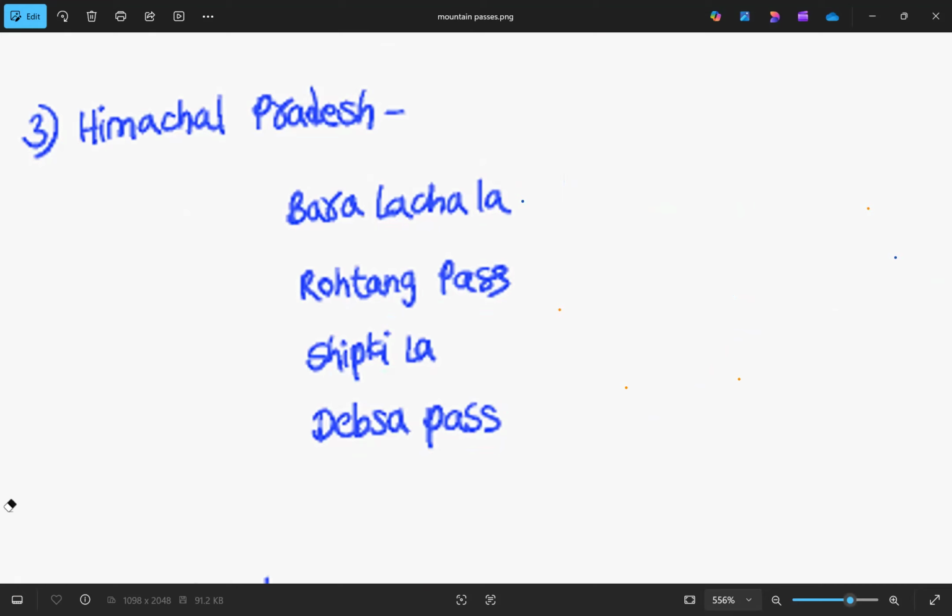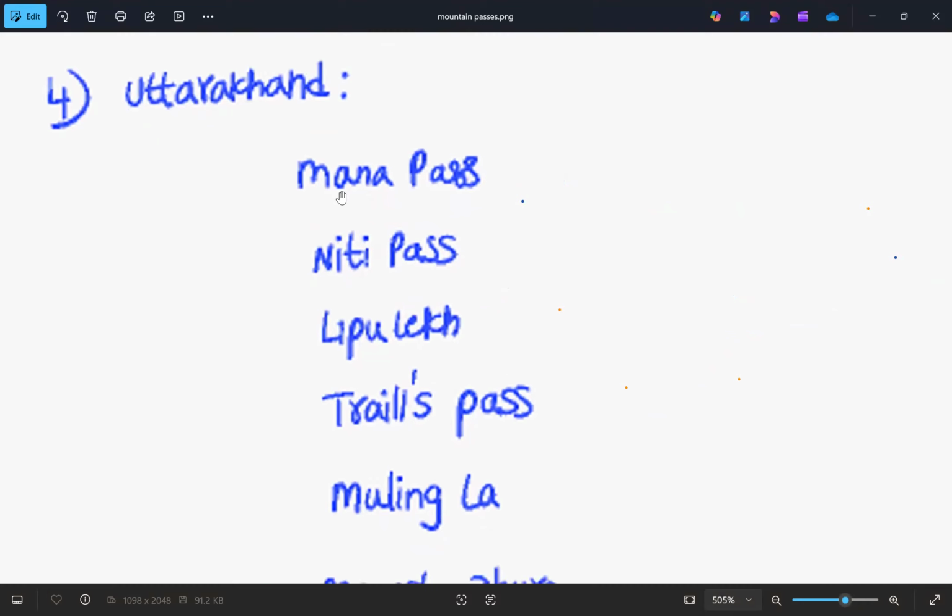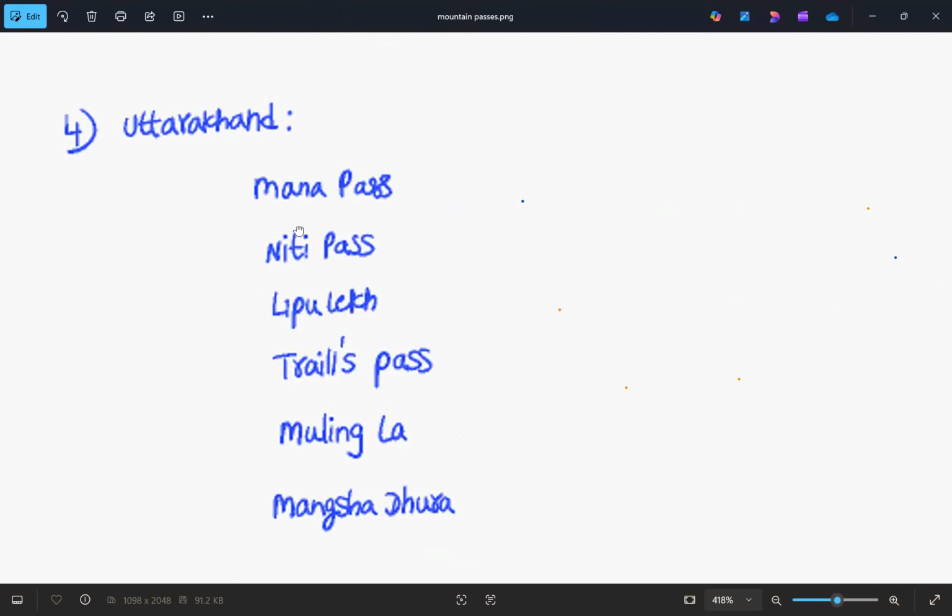The next state is Uttarakhand. So in Uttarakhand also we'll be covering a good number of mountain passes. The first one is Mana Pass. And the next one is Niti Pass. And then we have Lipulekh. So this Lipulekh is the tri-junction of India.